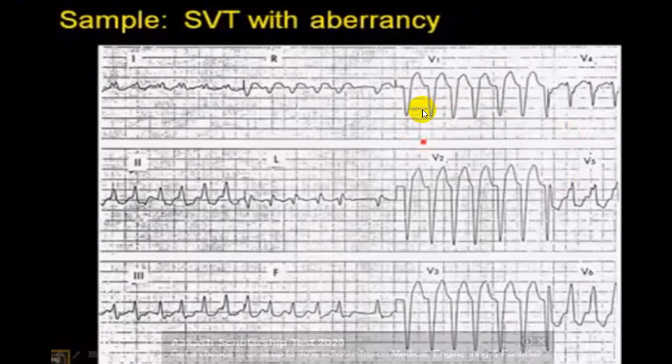I'm mentioning one. You can see this is negative, this is negative, this is negative, this is negative. Now here V5, V6 is positive. So this is showing you somewhat a pattern like LBBB, left bundle branch block pattern, and this is this quadrant. So whenever it is this quadrant, it is having a morphology of LBBB or RBBB. It is more in favor of an SVT with aberrancy. We'll be talking about all those further.